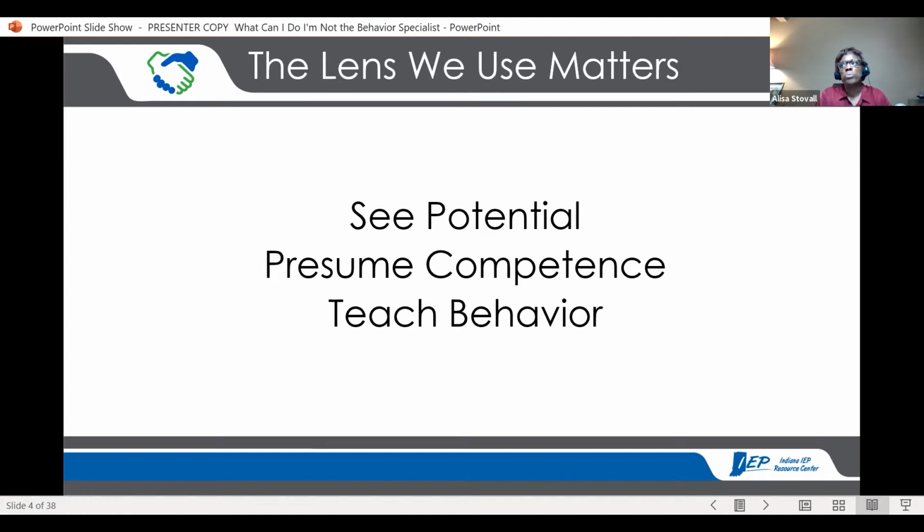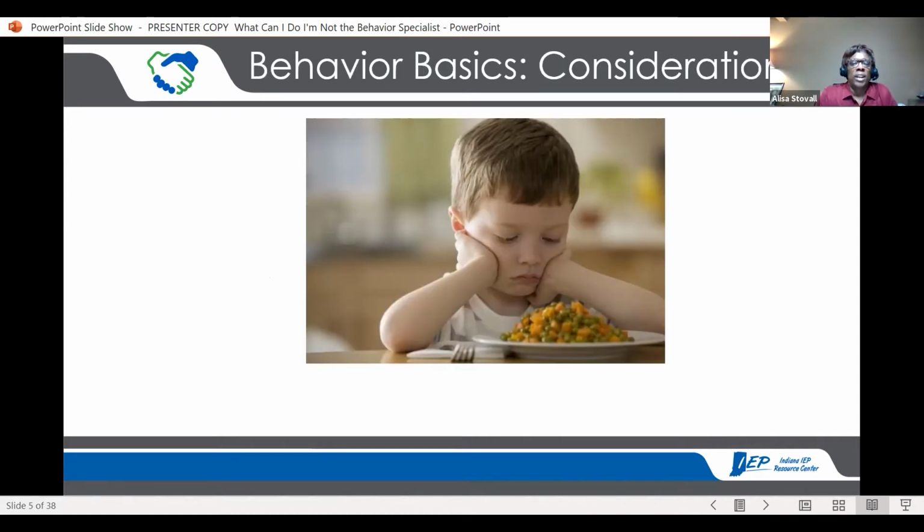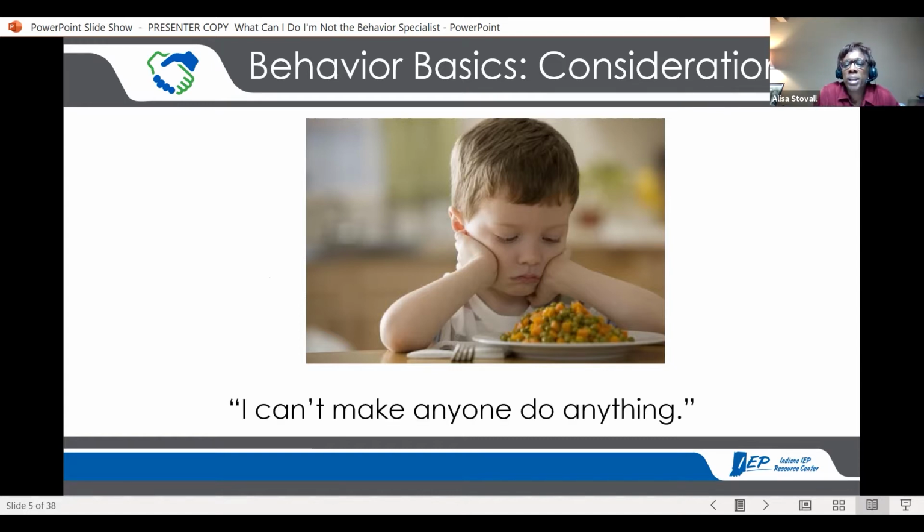So what I'll do for the rest of our session now is I'm going to share with you 3, we call them behavioral basics considerations. And here's the first one. I love that face. I can't make anyone do anything. Okay, so first thing that we might want to keep in mind when it comes to the behavior of our students or anyone's behavior, I can't make anyone do anything.